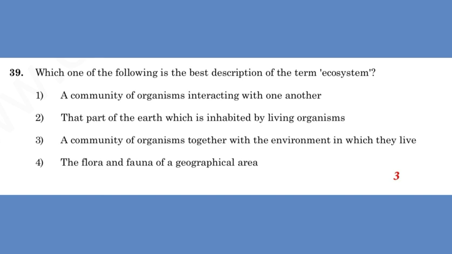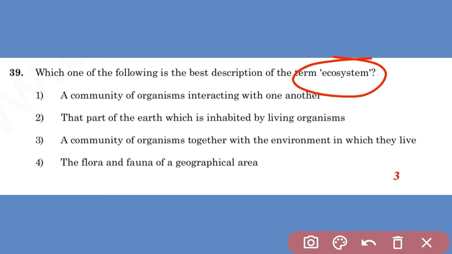The next question, which of the following is the best description of the term ecosystem? The ecosystem means a geographical area where plants, animals and other organisms, weather and landscape work together. Ecosystem contains biotic or living parts as well as abiotic or non-living parts. The biotic parts include plants, animals and other organisms.